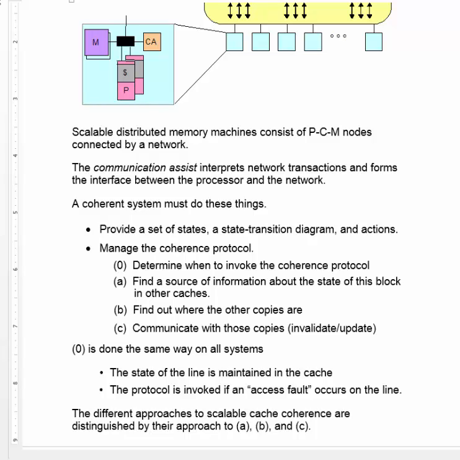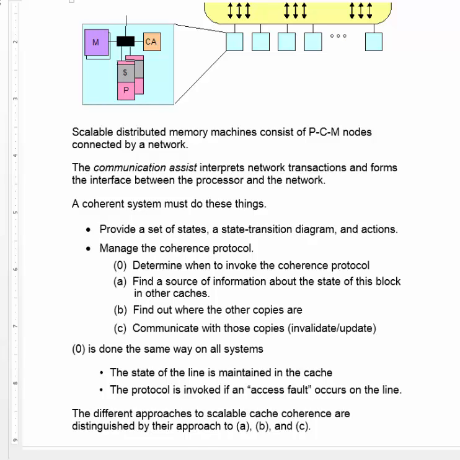It also needs to manage the coherence protocol by first of all determining when to invoke it, and secondly finding a source of information about the state of this block in other caches that may or may not require communicating with the other caches. That information will tell it where the other copies are, then it will go and communicate with those copies, which means that they can be invalidated or updated as the protocol requires.